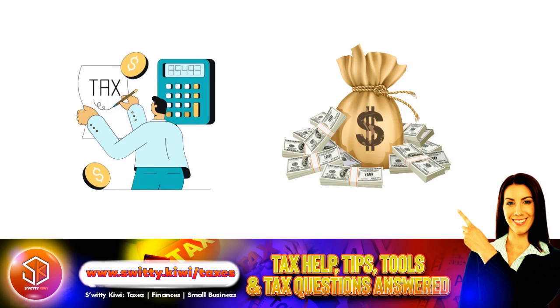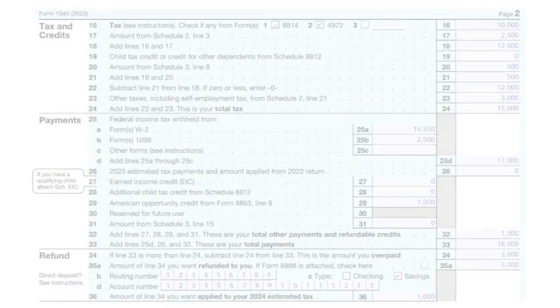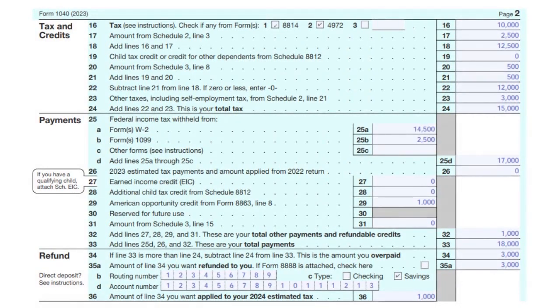And there is also another element I need to add. If you look at line 29, I don't have any additional child tax credit from Schedule 8812, so I'm not putting anything. Nor do I have anything for earned income credit. I'm making so much money already, so I don't qualify for the EIC anyway. But if you do qualify, you put it on line 27. And if you qualify for the additional child tax credit, the ACTC, you put it on line 28. I don't qualify, but I do qualify for the American Opportunity Credit, and so I put 1,000, that's a credit.